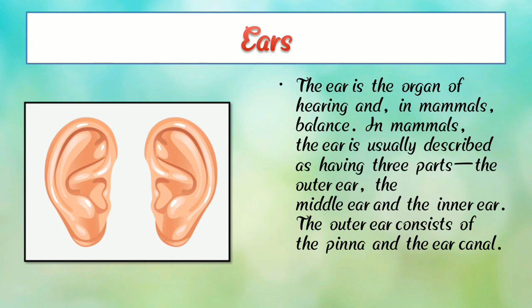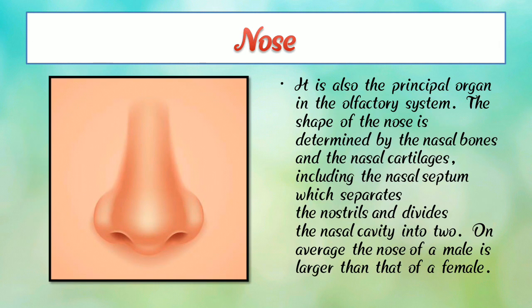So now next, nose. Here we can see a photograph of our nose. We have one nose and we smell with our nose. It is also the principal organ in the olfactory system. The shape of the nose is determined by the nasal bones and the nasal cartilage.